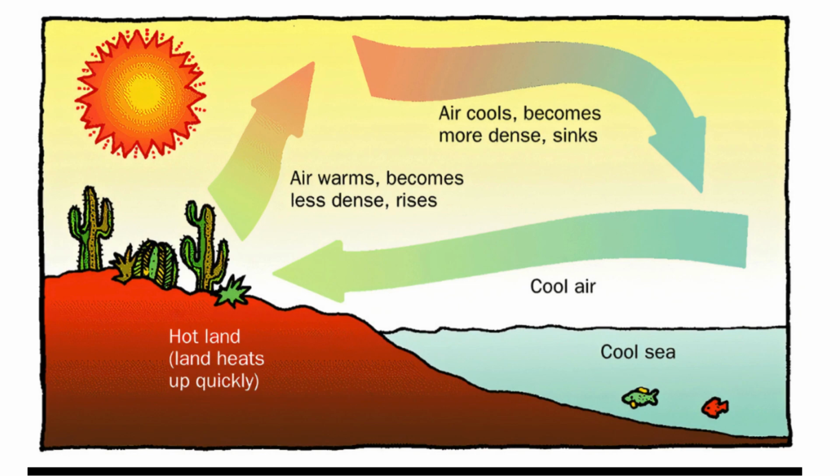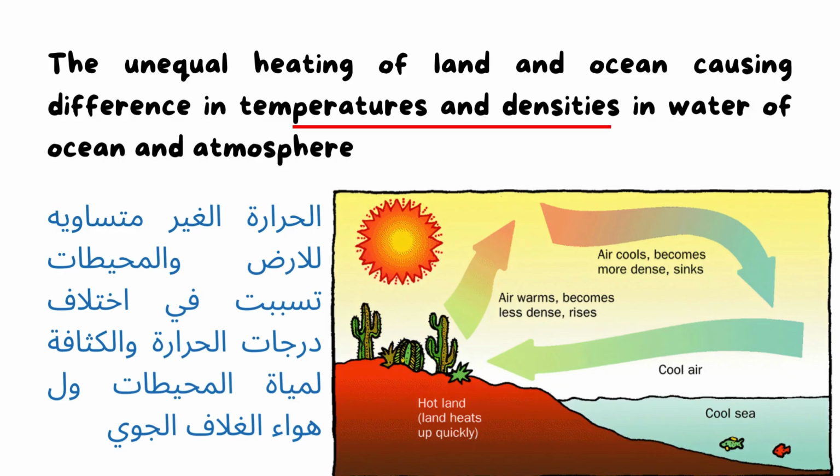So we understand that convection is a heat transfer that happens in liquids and gases. Liquids like the water in oceans, rivers and seas, and gases like the air in the atmosphere.